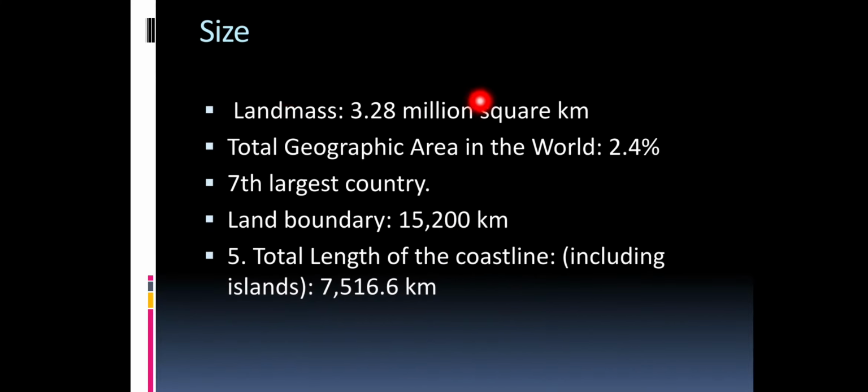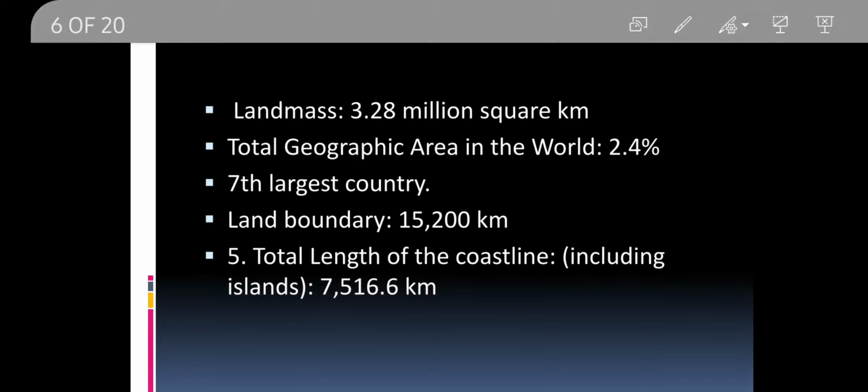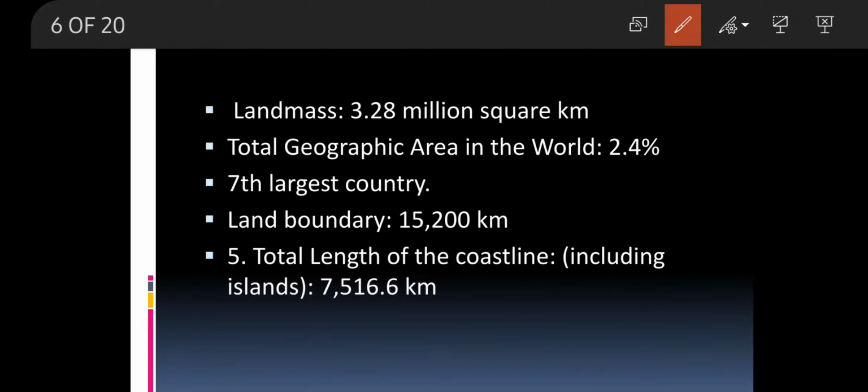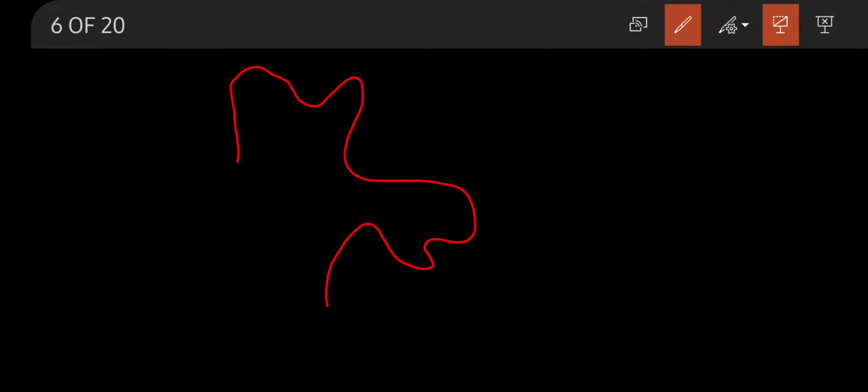So now we know where India is located. When we talk about its size, it makes 3.28 million square kilometers, which is equal to 2.4 percent of the geographical area of the whole world. This makes it the seventh largest country of the world. Its land boundary, that means the boundary of India, something like this.